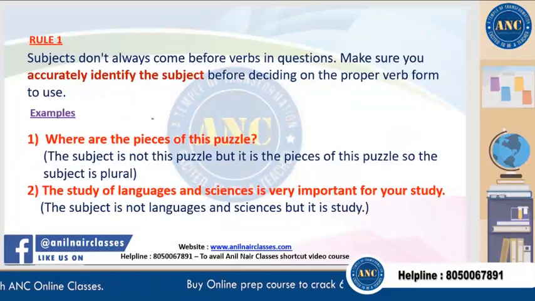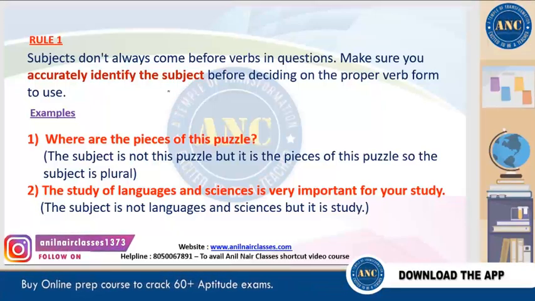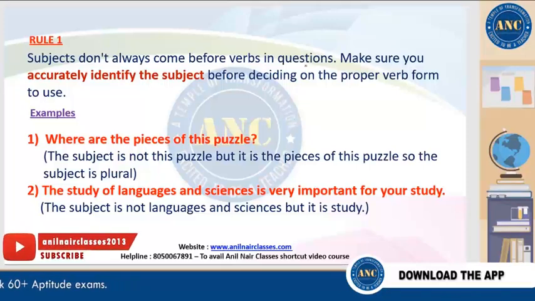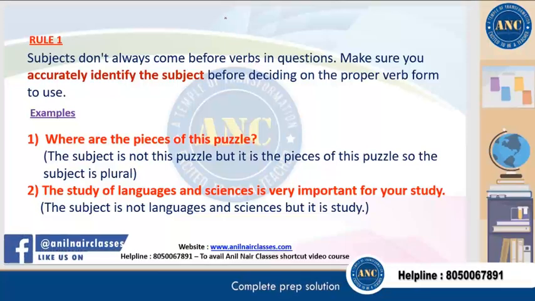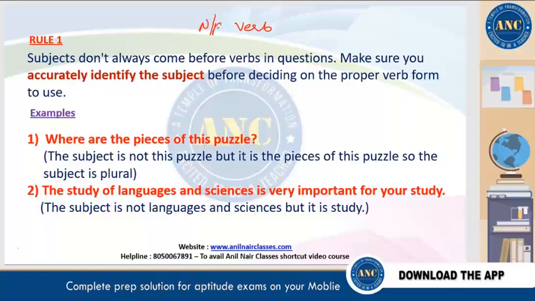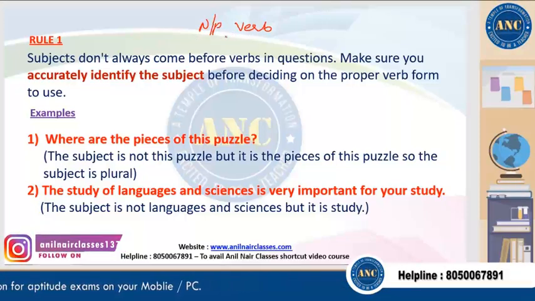Now, it's not necessary that the subject always comes before the verb; that's what rule number 1 says. The subject doesn't always come before the verb in questions. Usually people think that whatever noun or pronoun is just before the verb is the subject. Not necessarily.